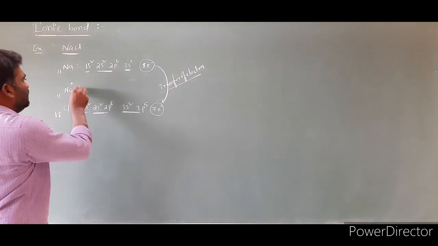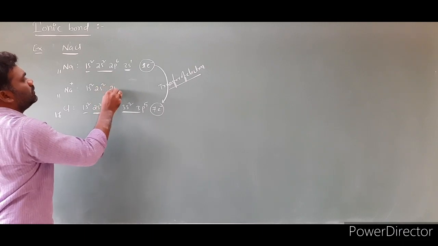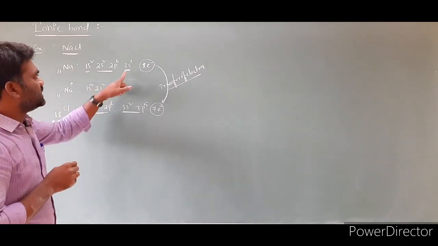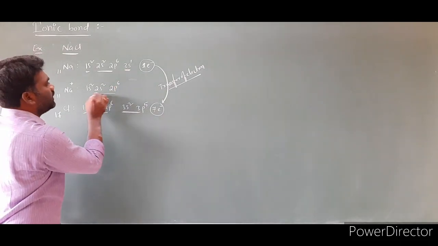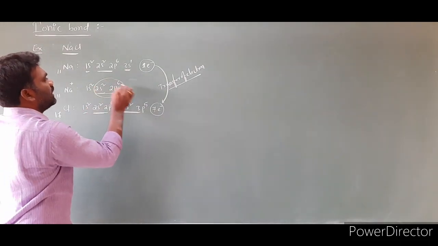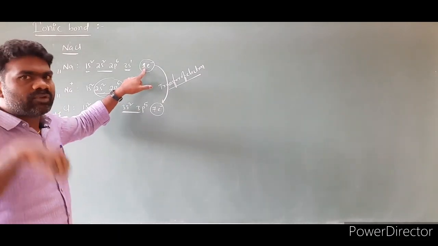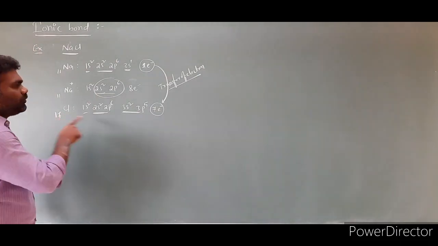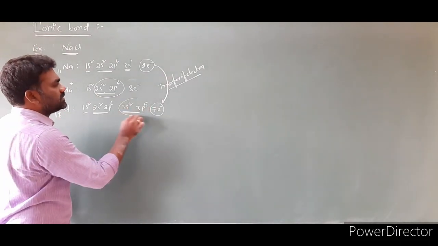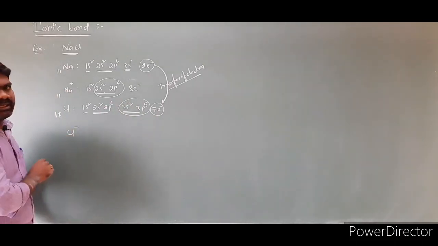Listen very carefully. Then we are going to get 1s2, 2s2, 2p6. This electron is lost by the sodium. The remaining number of electrons will become how many? 2 plus 6, that is equal to 8 electrons. So before losing, it has only 1 valence electron; after losing, it has 8 valence electrons. Now before gaining, the number of valence electrons here is 7. After gaining, let us say, gaining of electron leads to the negative charge.